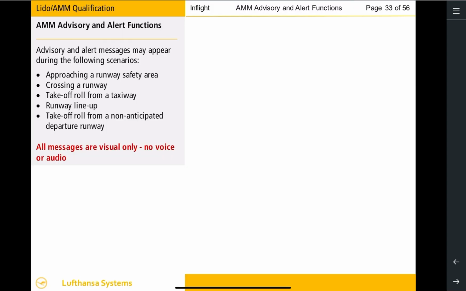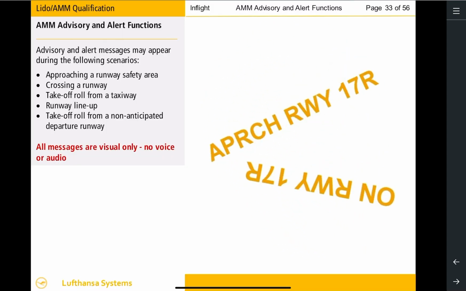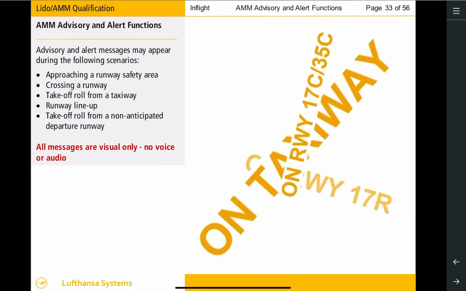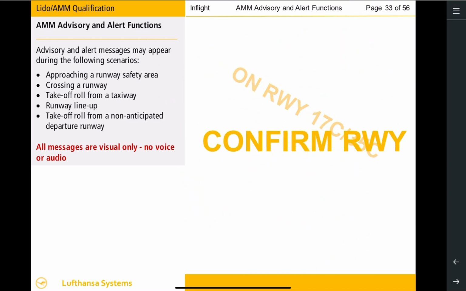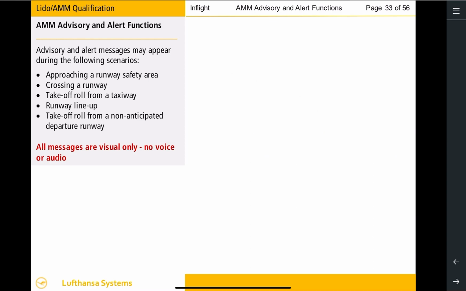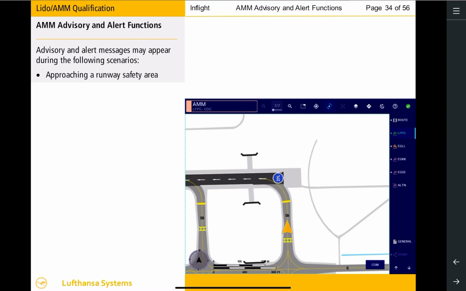Let's continue with the AMM advisory and alert functions. Lido AMM displays a number of advisory and alert messages. There will be no audio in the aircraft. Lido AMM will be automatically displayed whenever the aircraft is approaching a runway safety area. This runway safety area begins at the Cat 1 or Cat 2-3 holding line, whichever is closer to the runway, for precision runways and general holding point lines for non-precision runways.